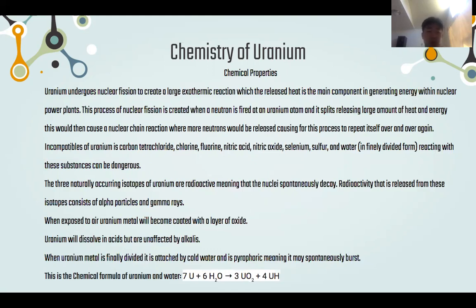The three naturally occurring isotopes of uranium are radioactive, meaning that the nuclei spontaneously decay, and the radioactivity released from these isotopes includes alpha particles and gamma rays. When exposed to air, uranium metal will become coated with a layer of oxide. Uranium will dissolve in acids but is unaffected by alkalis. When uranium metal is finely divided, it is attacked by cold water and is pyrophoric, meaning it may spontaneously burst into flame. This is the chemical formula of uranium and water.